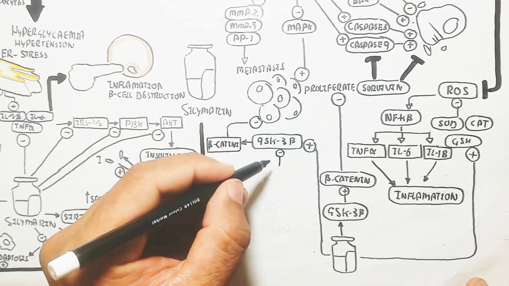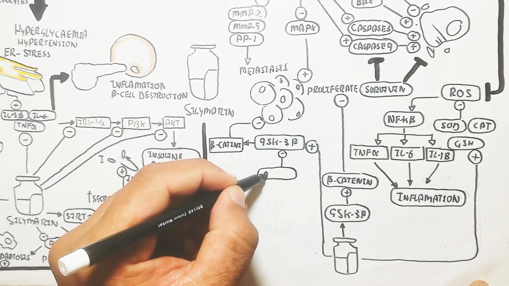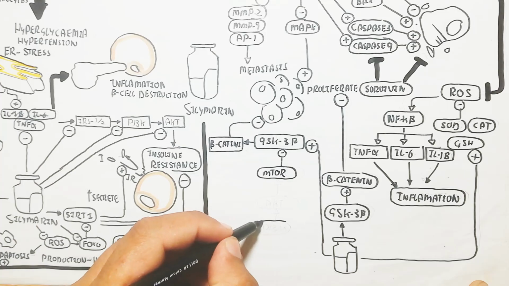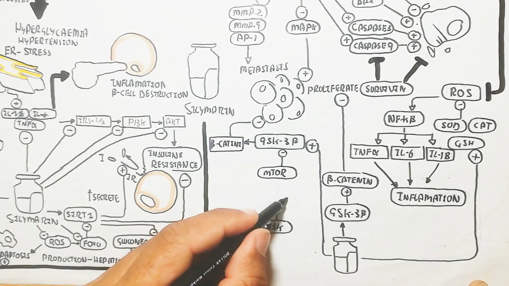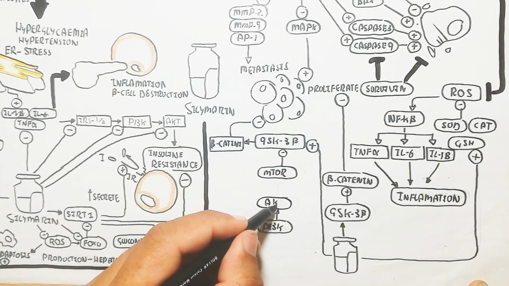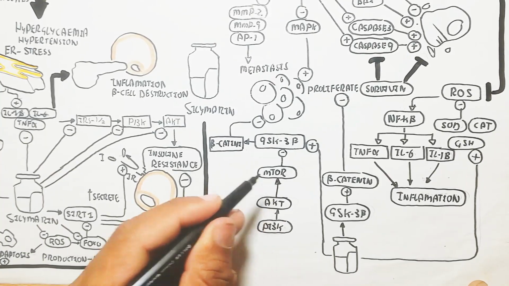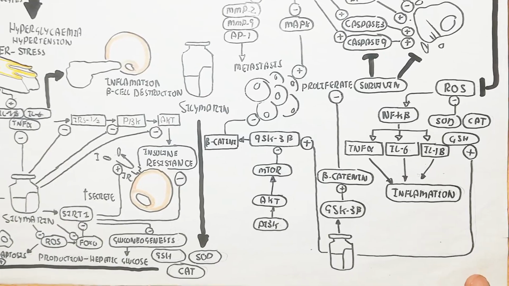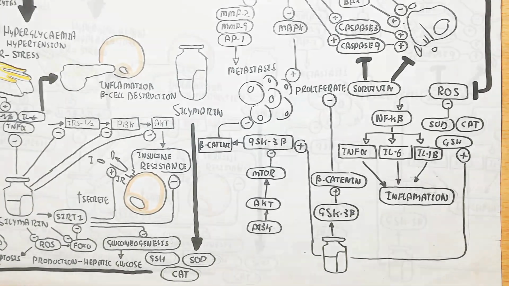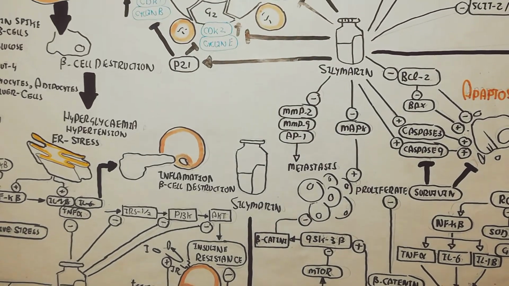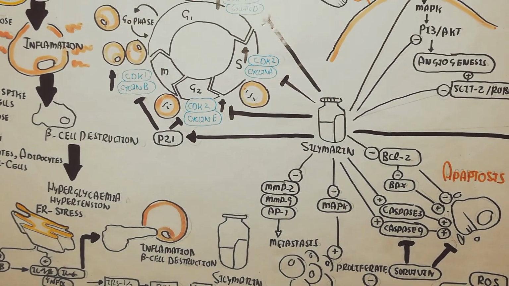So the beta catenin will inhibit proliferation, so it will be triggered through GSK3 beta, and it is through silymarin, you can see in this diagram. And the PI3K will trigger AKT to trigger mTOR, and this mTOR will inhibit GSK3 beta, but it will be triggered via silymarin.